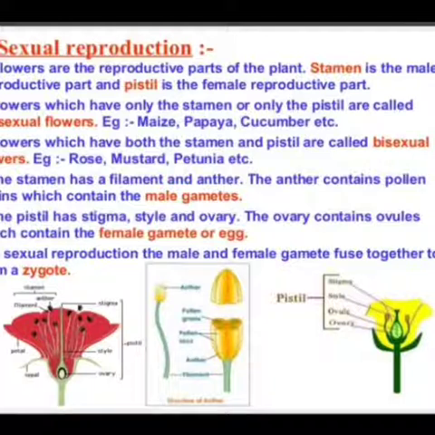You can see the diagram of the structure of a flower. Different parts of flowers are there. They are also showing the male reproductive part and female reproductive part. The next picture is showing the structure of stamen. The upper portion is known as the anther, which contains pollen grains, and the downward tube-like structure is known as the filament. Then the next picture is showing the diagram of the pistil. The first uppermost sticky part is known as the stigma, then style and then ovary. Then the ovary consists of ovules. Pistil is also called carpel.